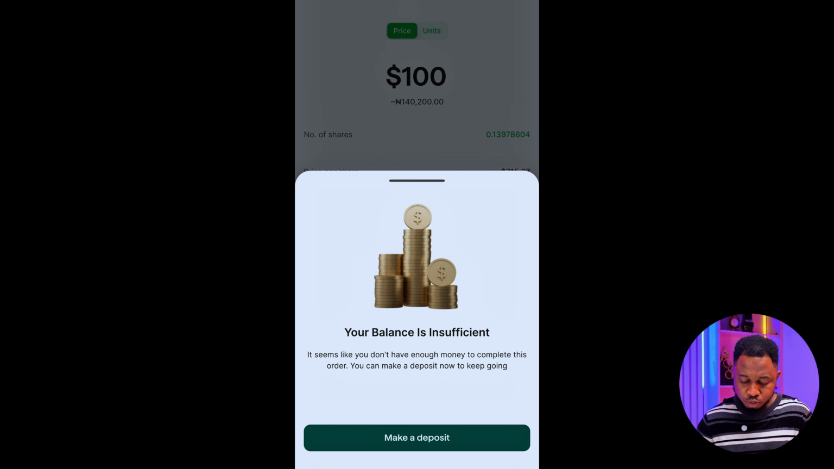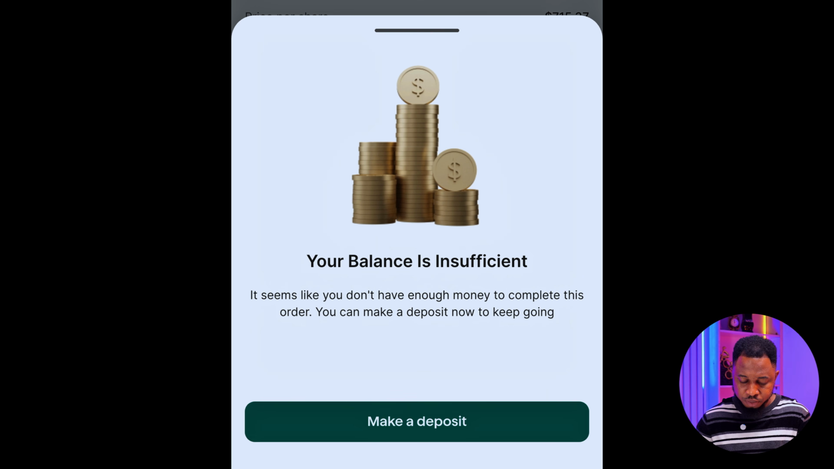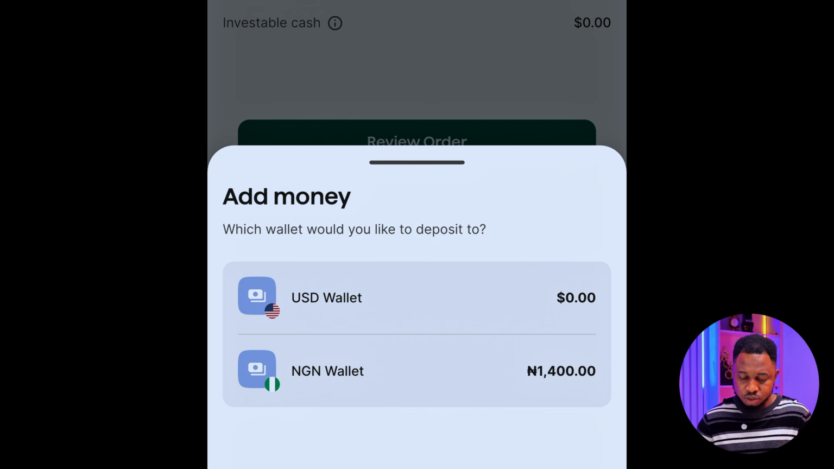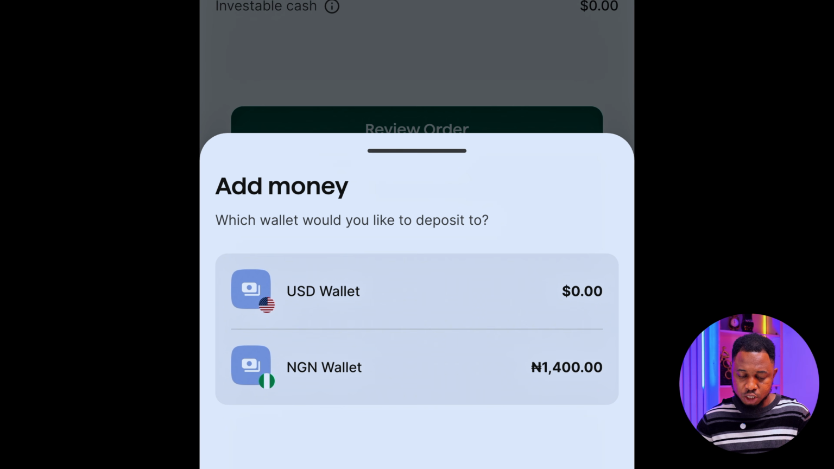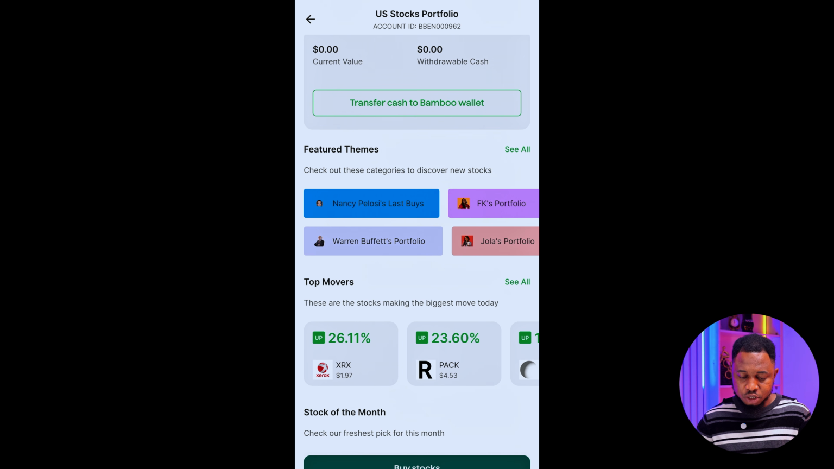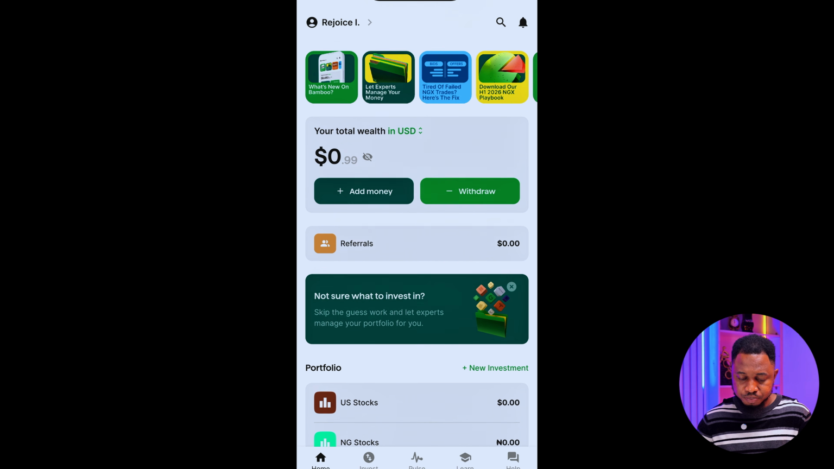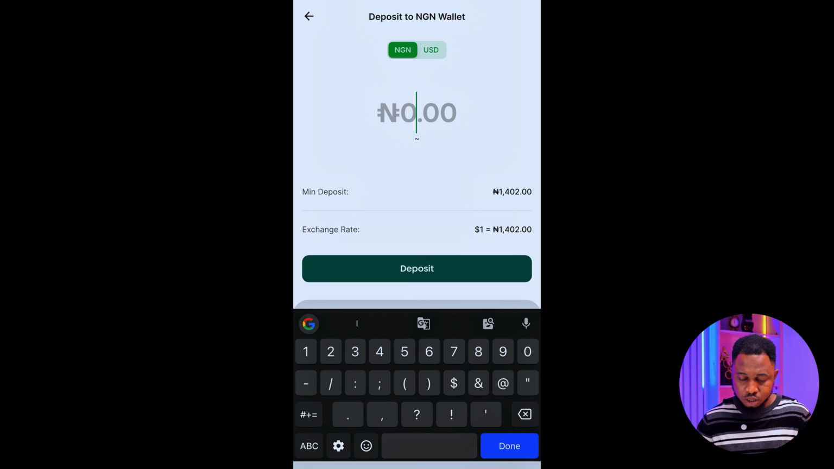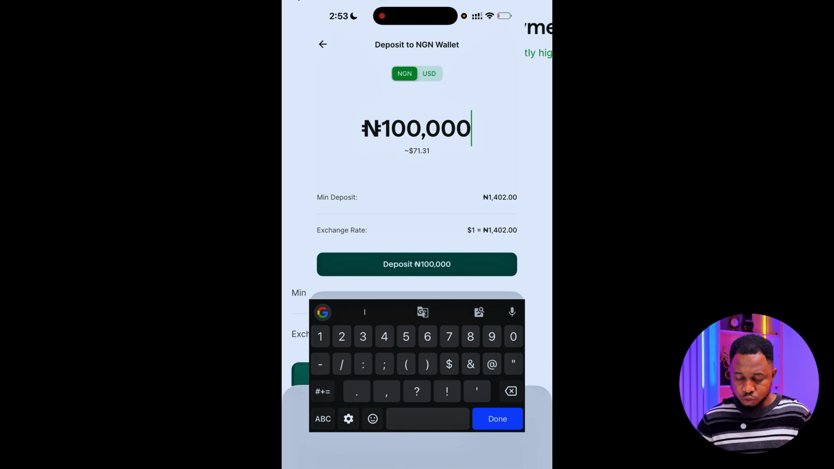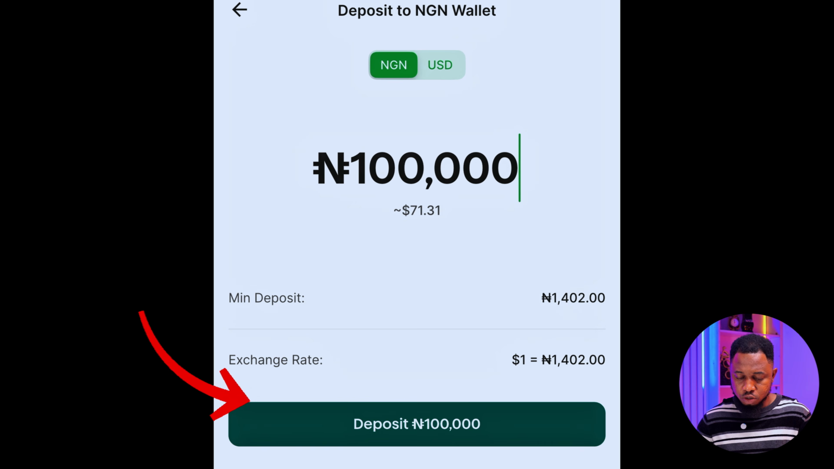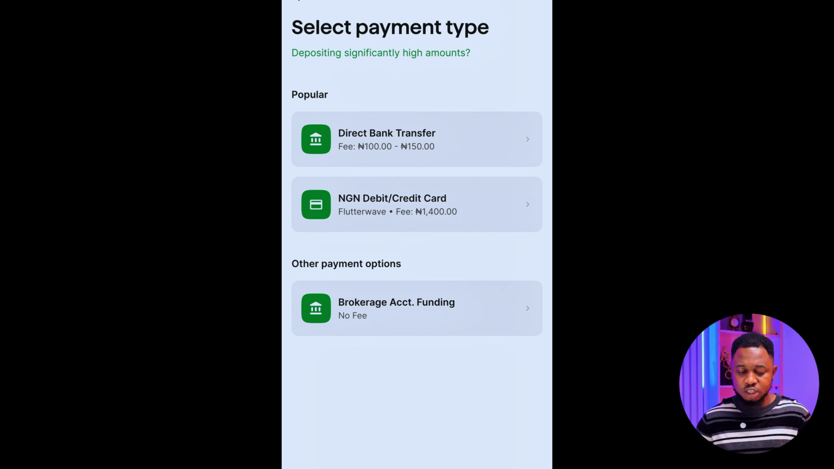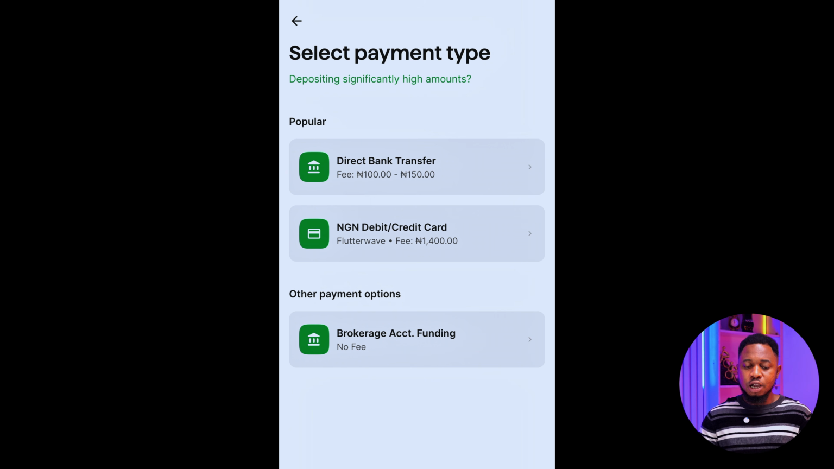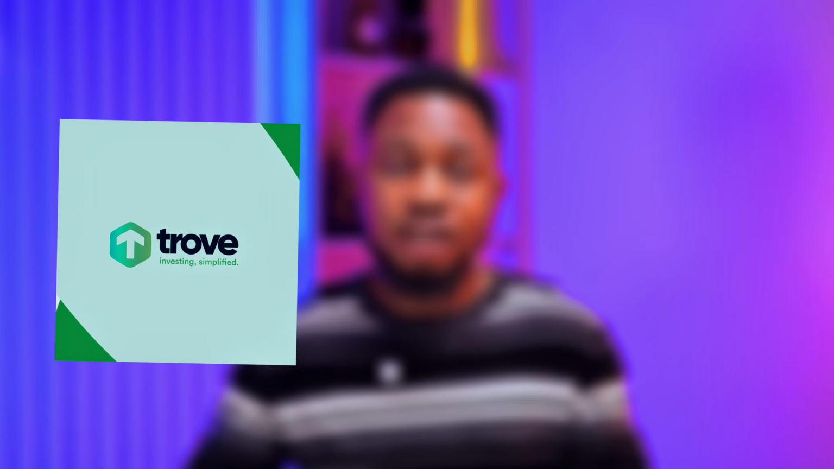Right here, I need to make some deposit to do that. So click on it, and I can have money in my NGN account. I can simply deposit it, and it will buy it for me right away. For you to deposit, simply go to the home page and click on add money. Select NGN and put in the amount you want to deposit. Click on deposit, and then you can do bank transfer. This money will come into your account right away, and you can use that to invest in it. You can do the same thing on Trove and Chaka.